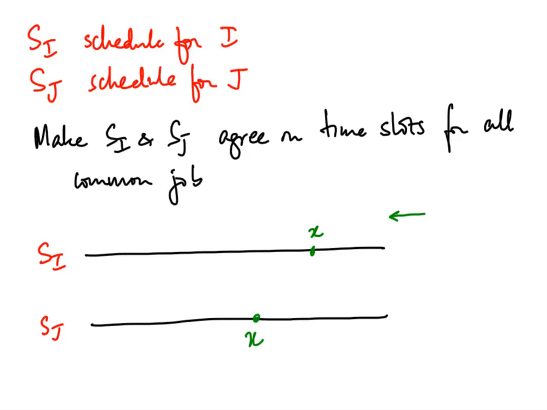This is one possibility. The symmetric possibility is that when I started from here, I found a job, say Z over here, and it happened a little earlier in I. Among these, because Z happens before X, I would pick Z first. If Z was to the left, I would have picked X first. So basically, I'm starting from the right, and in either I or J, I find the first discrepancy. Let's look at the green case to begin with. The purple case will be symmetric.